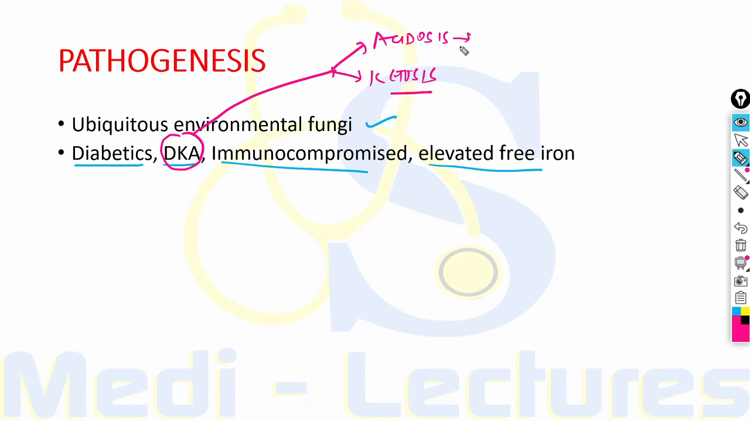Now the acidosis leads to dissociation of iron from the sequestering protein. This iron is responsible for the increased fungal survival and virulence. On the other hand, the ketone body, primarily beta hydroxybutyrate, increases the expression of host and fungal receptors, which lead to increased fungal adherence and penetration into the host tissue. Now the immunocompromised individuals include the individuals who have defects in phagocytic function like neutropenia or taking steroids. Elevated free iron supports fungal growth.